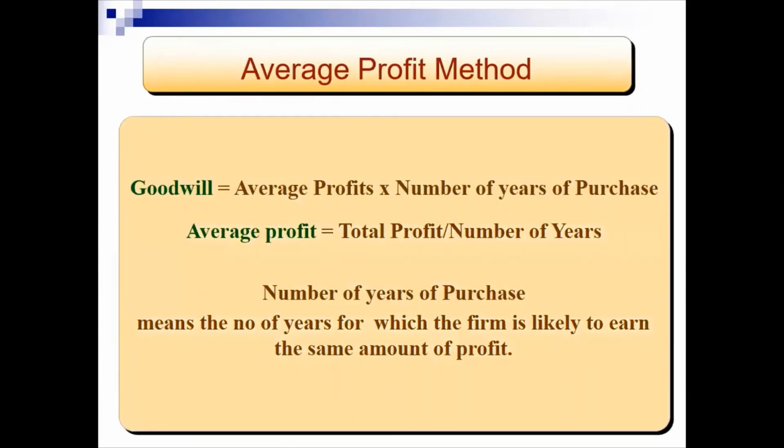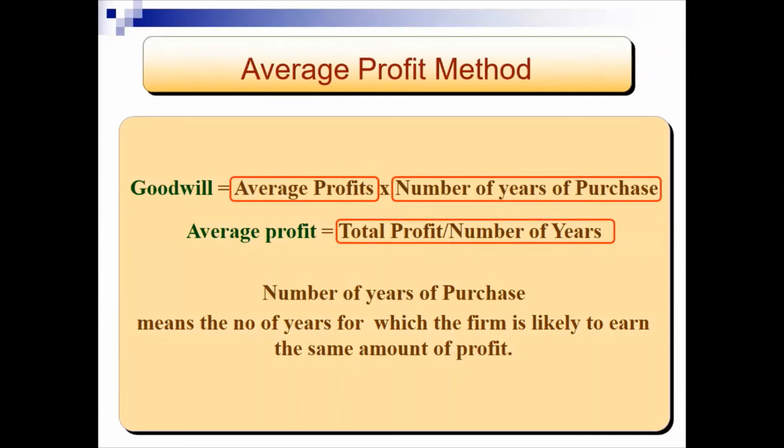In the average profits method, goodwill is considered to be the average profits of the business multiplied by the number of years of purchase. Average profits equal the total profit of the business within that period of time divided by the number of years involved. And the number of years of purchase means the number of years for which the firm is likely to earn the same amount of profit.